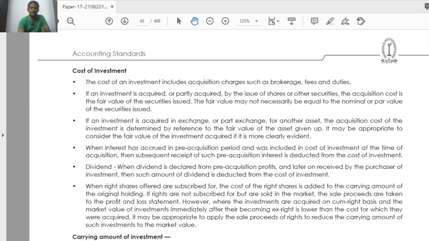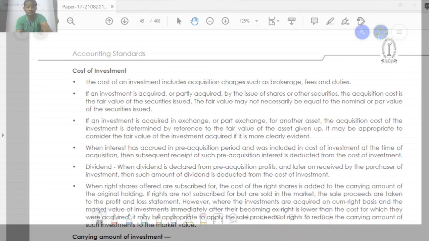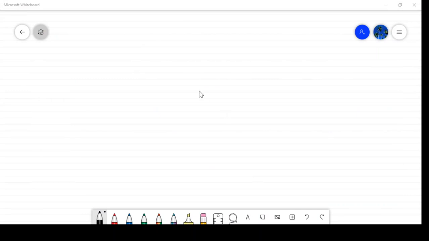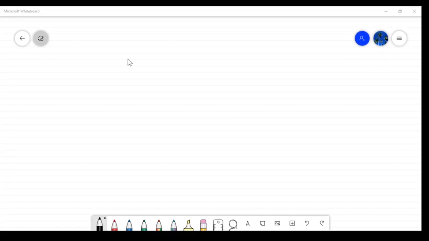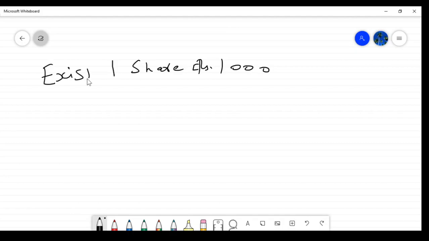Hope you are able to understand what I am saying. So I'll write it here. Existing shares: one share equal to 1,000 rupees. Right share ratio is 1:1.